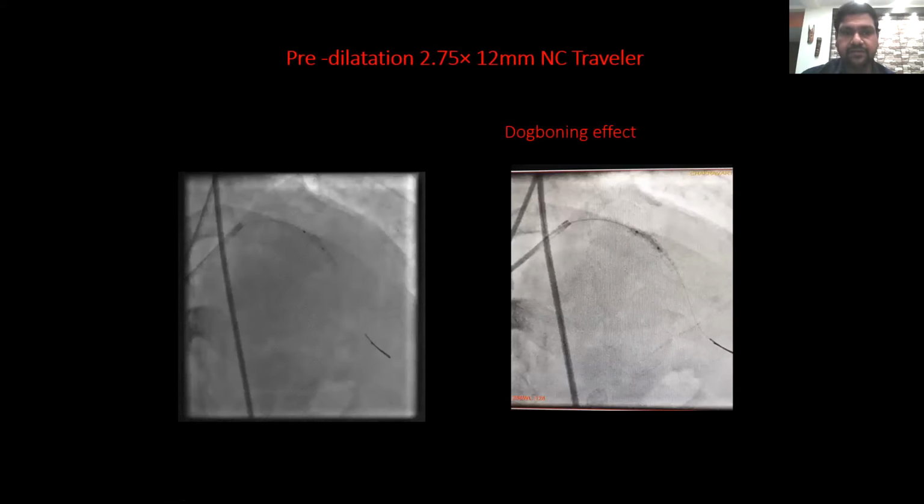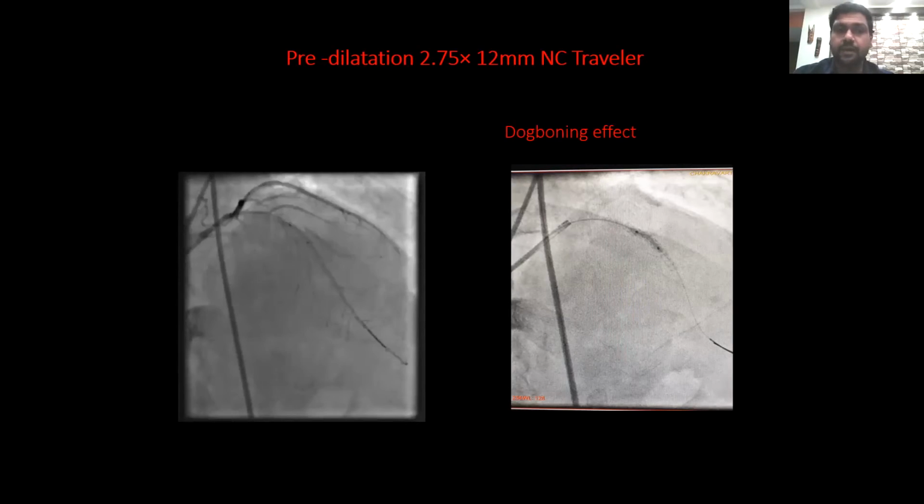So this is our angiogram post pre-dilatation with a 2.7 millimeter and 12 NC Traveler balloon at 18 to 20 atmospheres. We can see on the right side of the screen, there is a dog-boning effect. At this point of time, we decided we will not be able to get the final luminal area as expected. So we decided we should go for the second step.